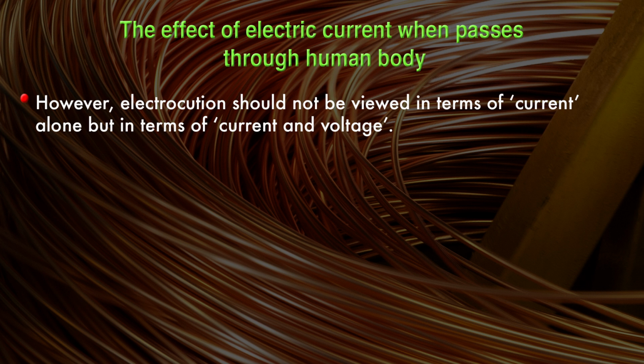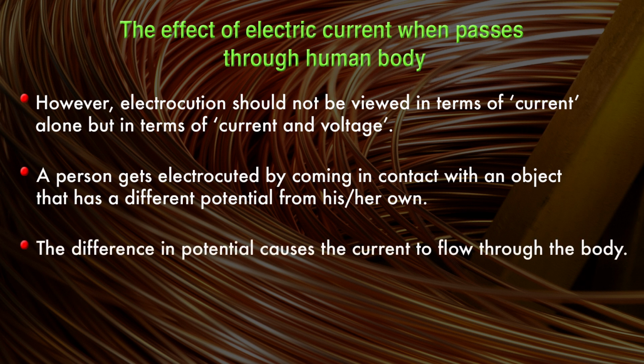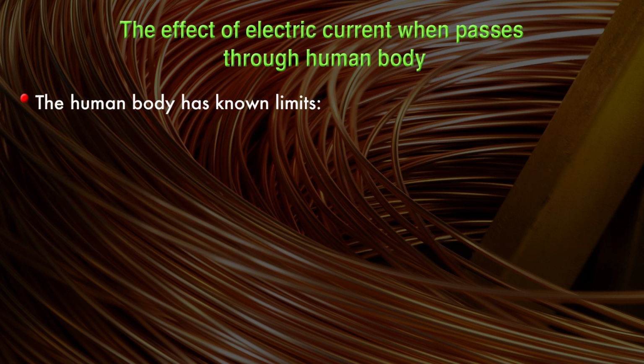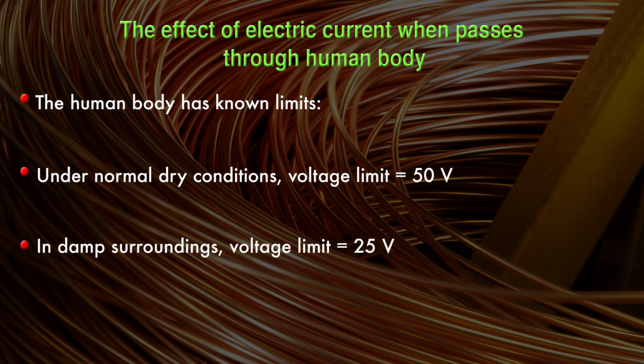However, electrocution should not be viewed in terms of the current alone but in terms of the current and voltage. A person gets an electrical shock by coming in contact with an object that has a different potential from his or her own. The difference in potential causes current to flow through the body. The human body has a known limit. Under normal dry conditions, that voltage limit should be around 50 volt, and in damp surroundings it should be around 25 volt.